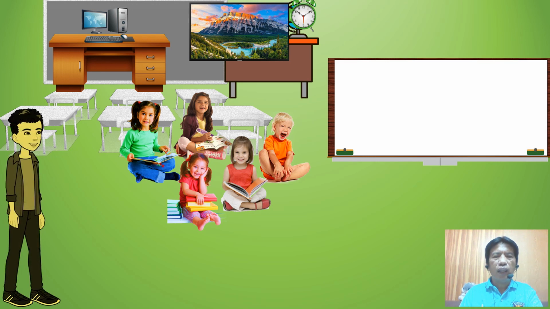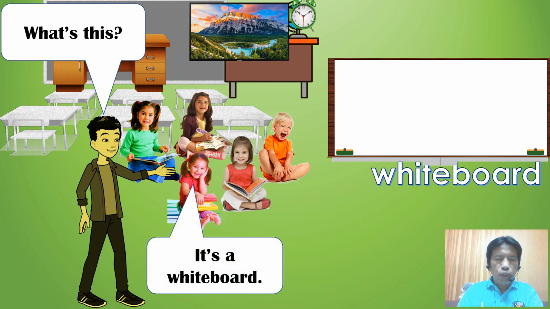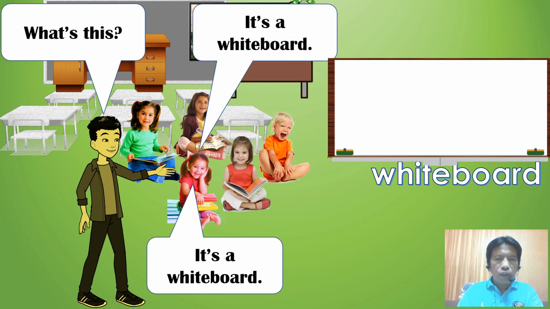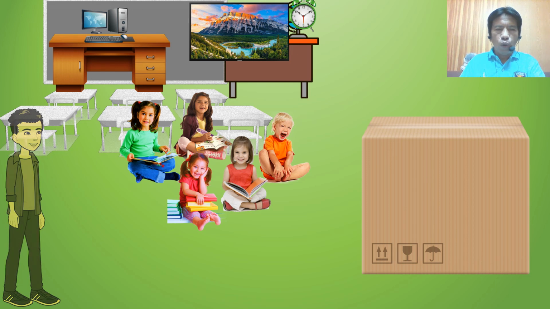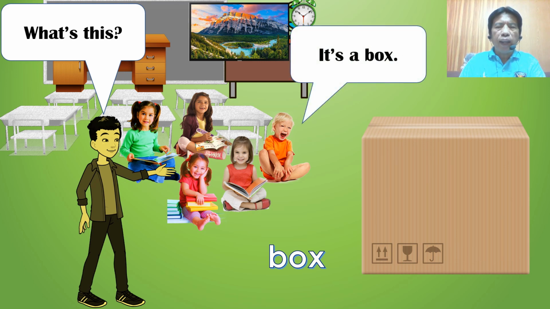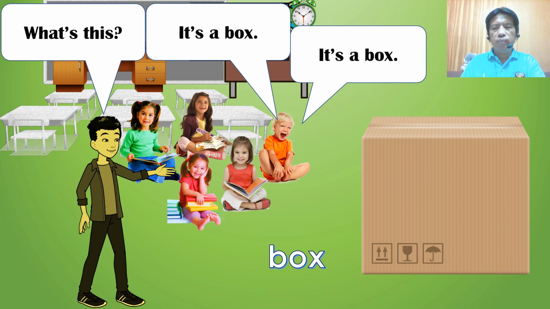What's this? Whiteboard. It's a whiteboard. Again, it's a whiteboard. Now it's your turn. Very good. What's this? Box. It's a box. One more time. It's a box. Now it's your turn. What's this? Very good.